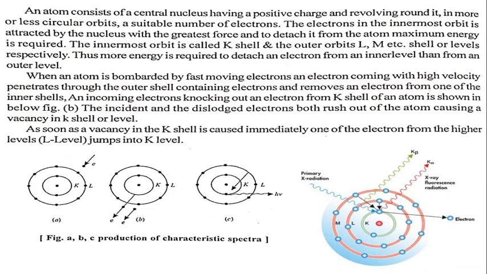K alpha lines and K beta lines result from filling a K shell vacancy by an electron from the L and M shell respectively. K alpha line is stronger than K beta.